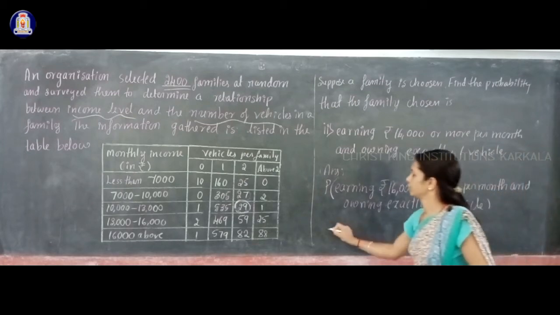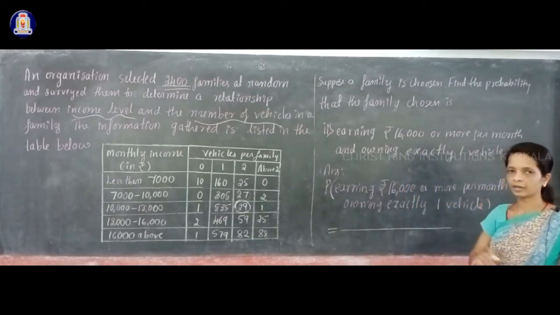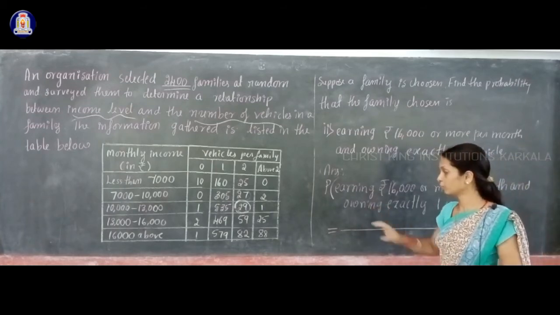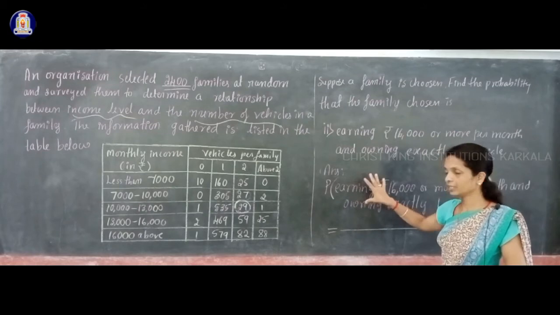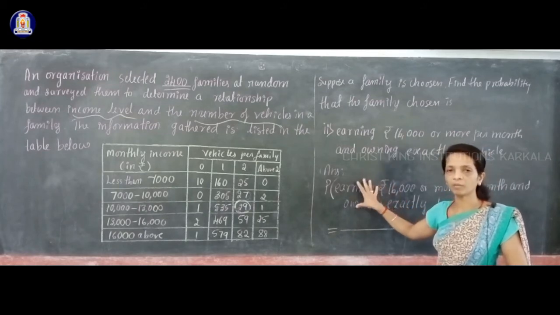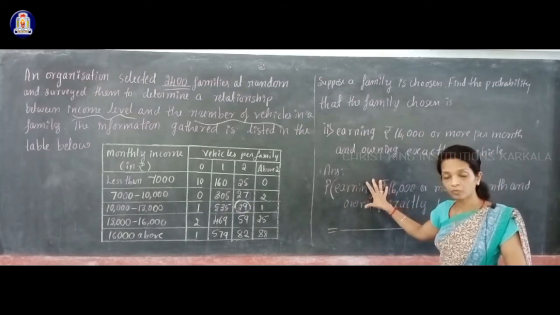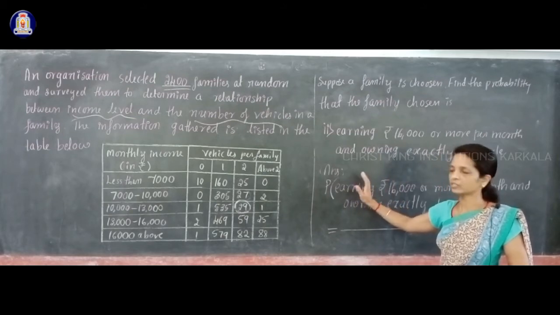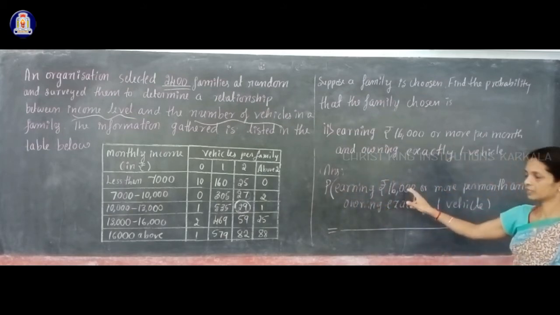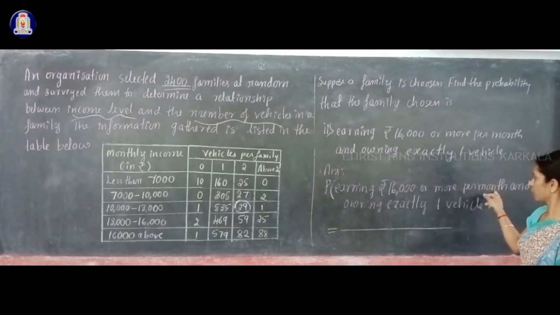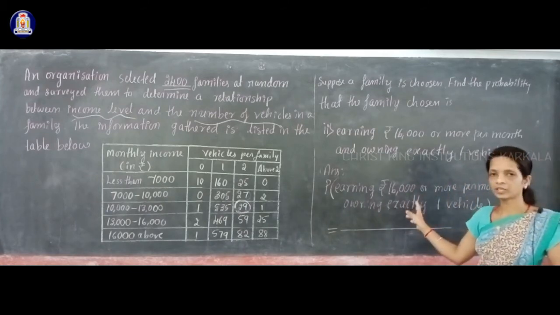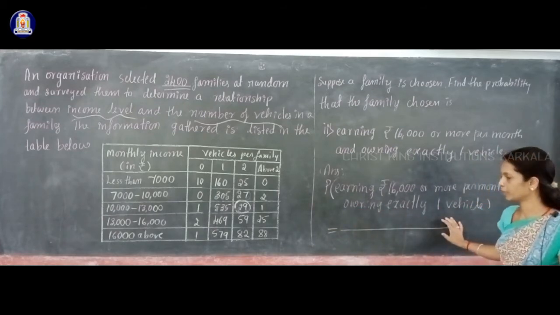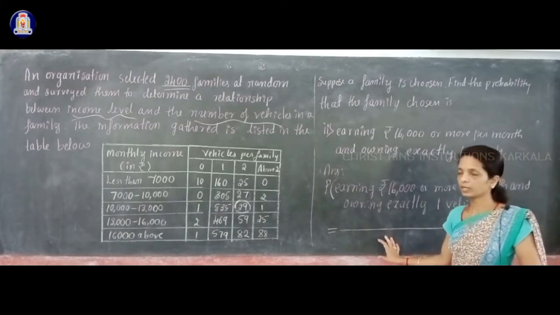And that is equal to, in the numerator place you have to write the number of trials in which event E has happened, meaning the number of families earning rupees 16,000 or above per month and owning exactly one vehicle, divided by the total number of trials.